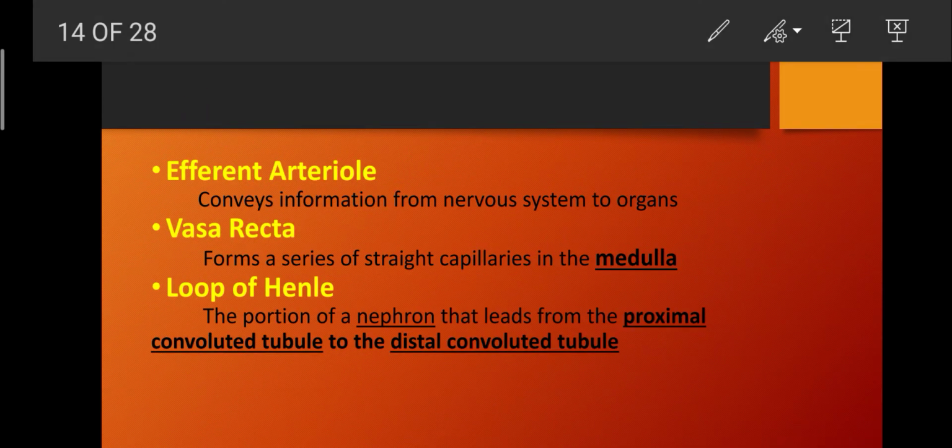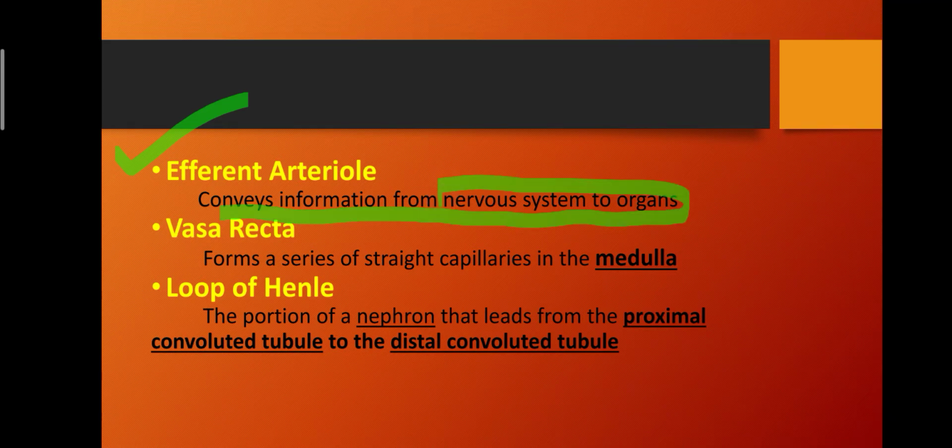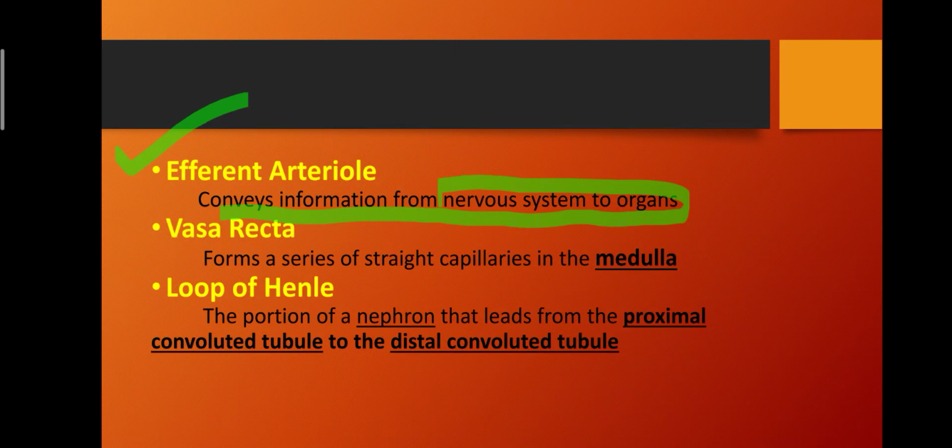What are efferent arterioles? Efferent arterioles convey information from the nervous system to the organs. So the basic difference is that afferent arterioles convey information from organs to the nervous system, while efferent arterioles convey information from the nervous system to organs.